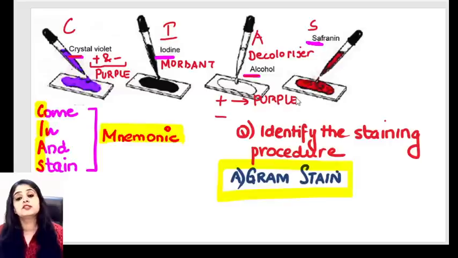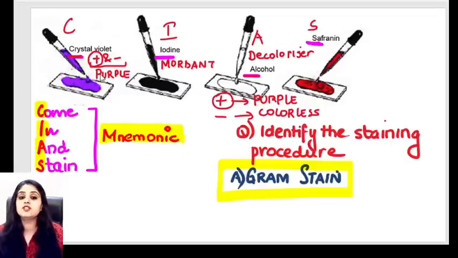Gram positive still remains purple because positive and purple will always go together. The gram negative ones are going to become colorless. What is your mnemonic? Positive people, positivity stays till the end. Once positive, always positive. So the gram positive bacteria which had become purple once will still remain purple always till the end.